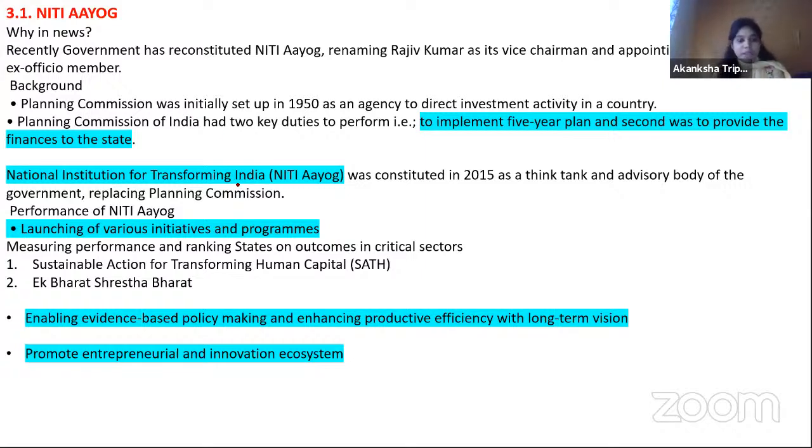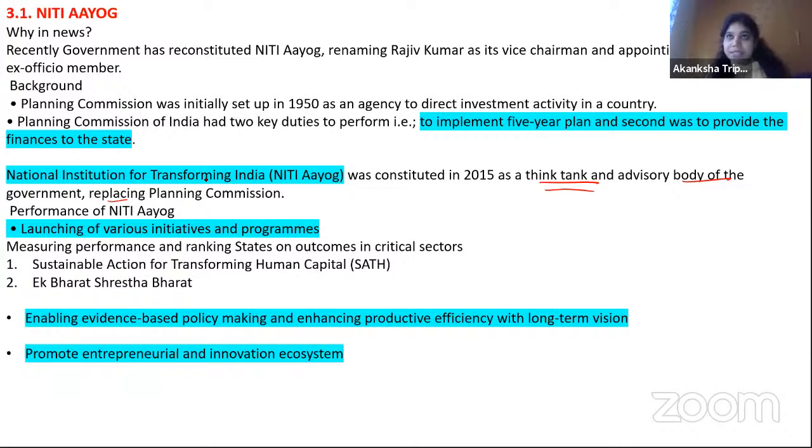Okay, so NITI Aayog का full form है National Institution for Transforming India. Not important, पता है. It is also known as a think tank and advisory body of the government. So its recommendation is not binding. It's just an advisory body. जैसे कि मैं बोल दूं भाई ये काम कर लो. Center पे earlier Planning Commission की जो भी recommendation होते थे, they were mostly binding on the state governments. Here it is not like that.